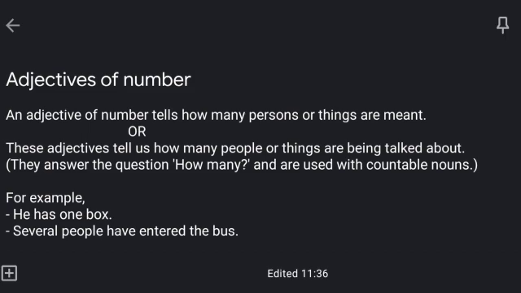In sentences of adjectives of number, a question is asked and the question is how many. Also, in adjectives of number, it is used for countable nouns. For example, he has one box. Box is a thing, and what is the description? What is the amount written? It is 1. So 1 is the adjective over here. Several people have entered the bus. Well, how many people have entered the bus? Several. So several is going to be the adjective, and we can also count them.